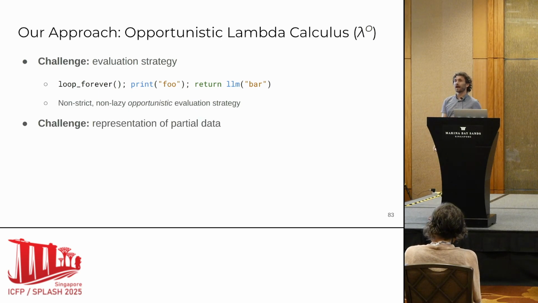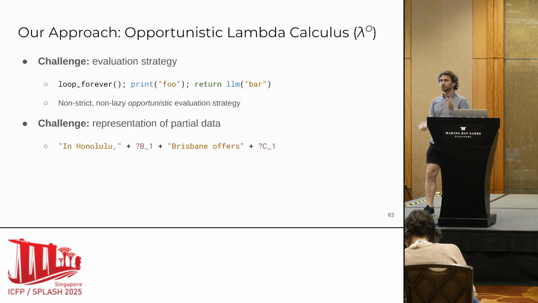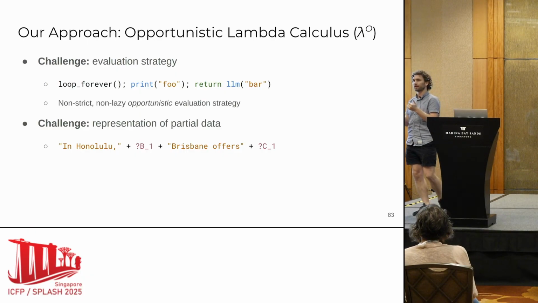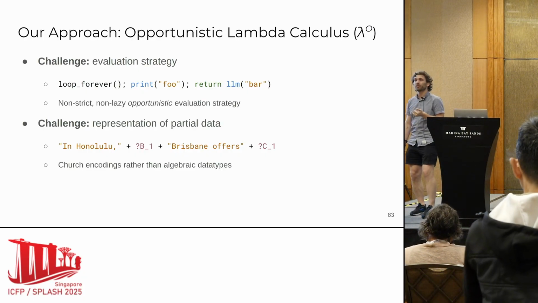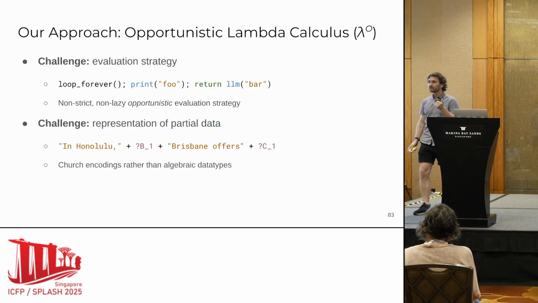Another challenge is how to actually represent the partial data that I was showing before. So if you imagine you have 2 streams, one that's in Honolulu something, and the other is Brisbane offers something, and you concatenate them, you end up with some kind of partial string that has a hole in the middle. And it turns out that algebraic data types are not very good at representing things like this, and so we actually use Church encodings in this work to represent this kind of partial data.